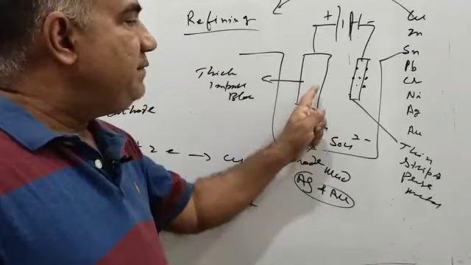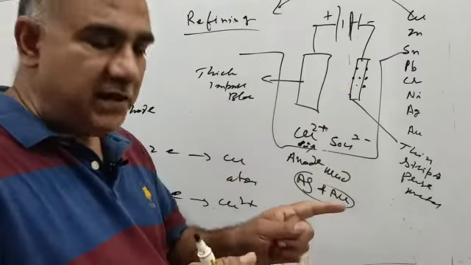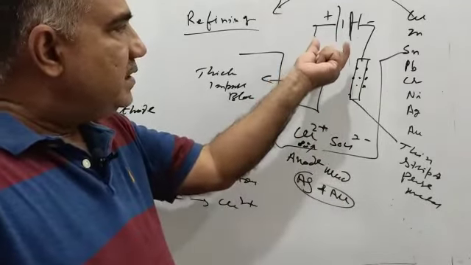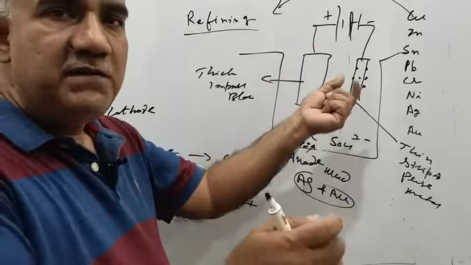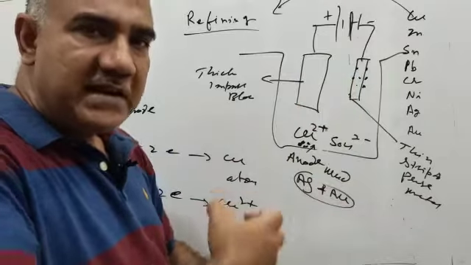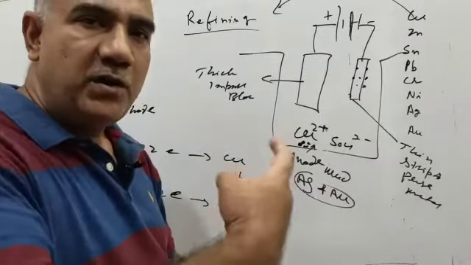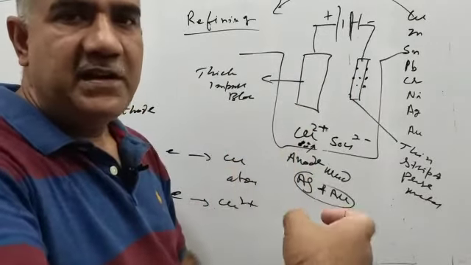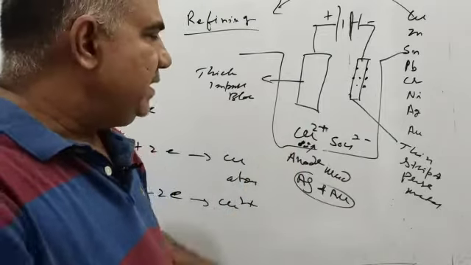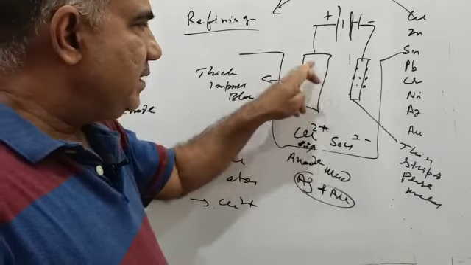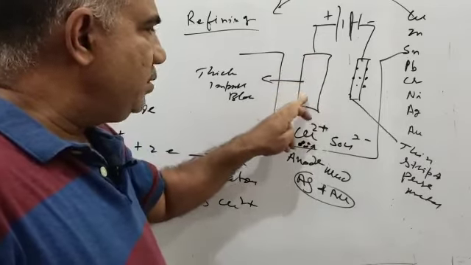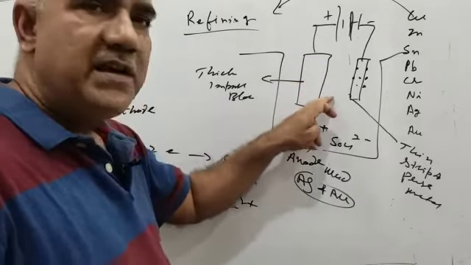The electrode potential is set in such a way that the ions of the matter we want to obtain at the cathode alone will be attracted. The rest it will not be able to attract. So more reactive metals which decompose from the anode will enter the electrolyte and remain there.